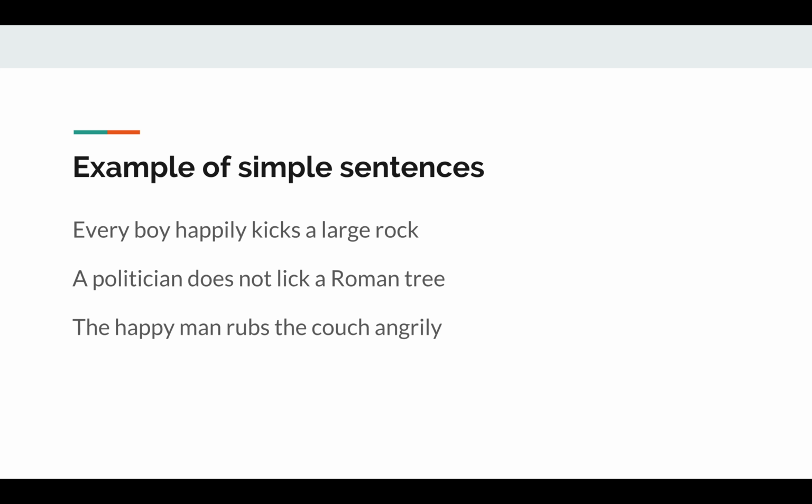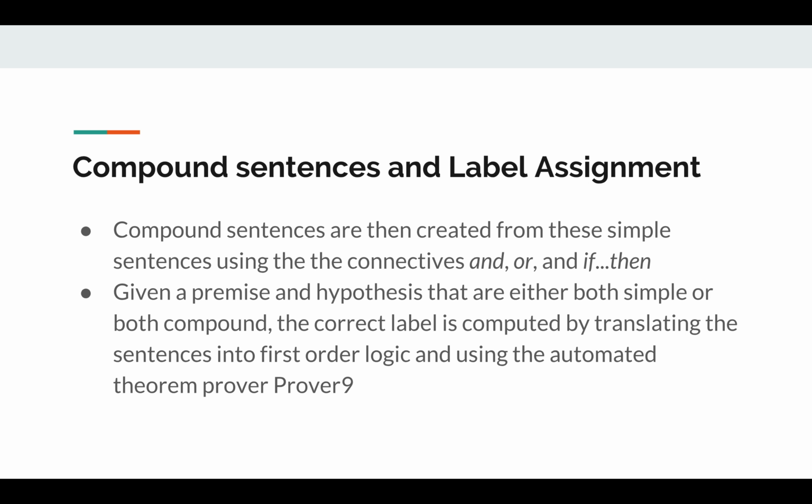Here are some examples of these simple sentences. Then we generate compound sentences from these simple sentences using the connectives and, or, and if then. To construct the correct label between a premise and hypothesis, we translate sentences into first-order logic and use the automated theorem prover, Prover9, to give the correct label.